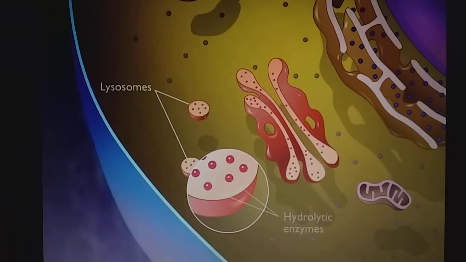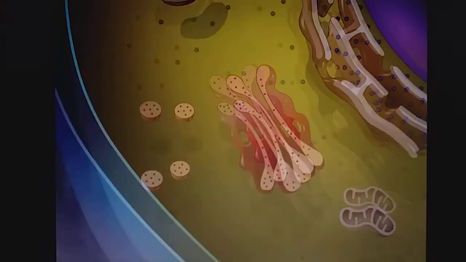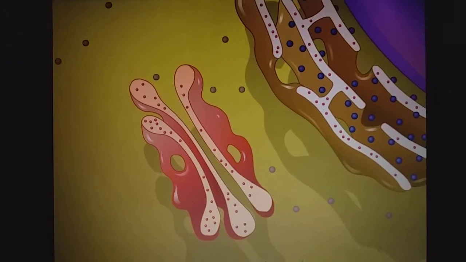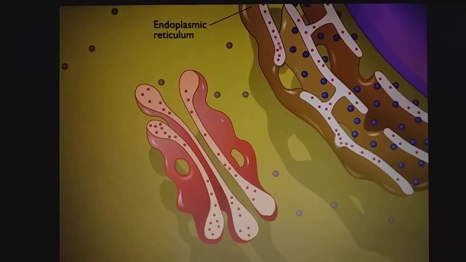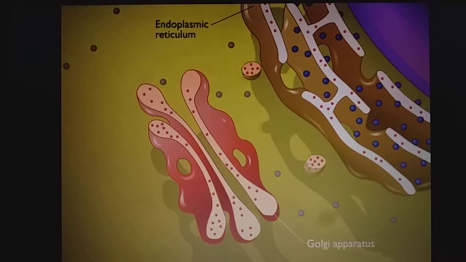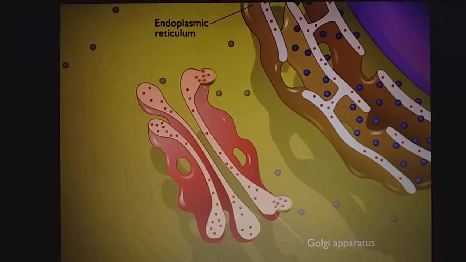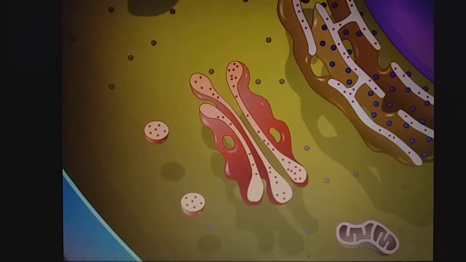Lysosomes are membrane-bound vesicles that contain hydrolytic enzymes. The hydrolytic enzymes degrade proteins, nucleic acids, lipids and carbohydrates and are formed in the endoplasmic reticulum. These enzymes are then transported into the Golgi apparatus by transport vesicles. The lysosome arises from the Golgi apparatus.